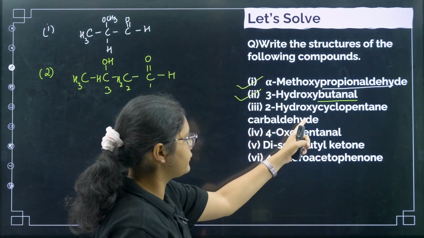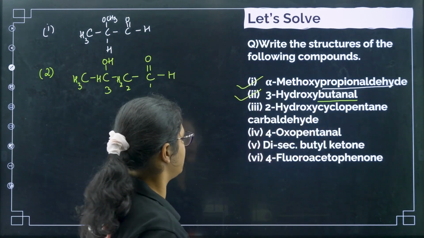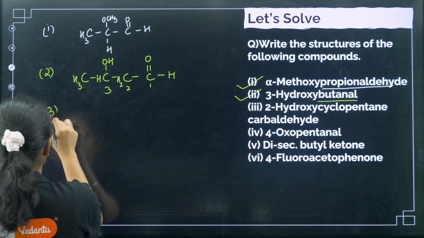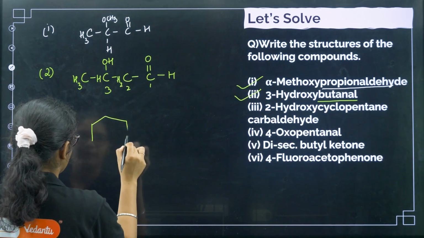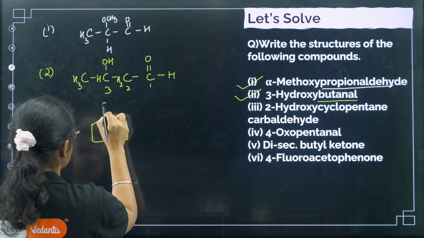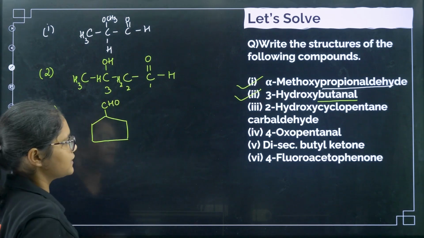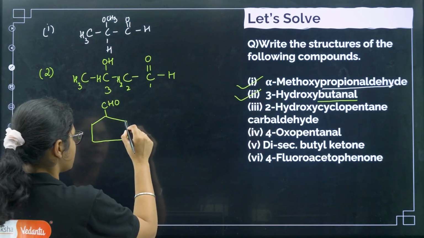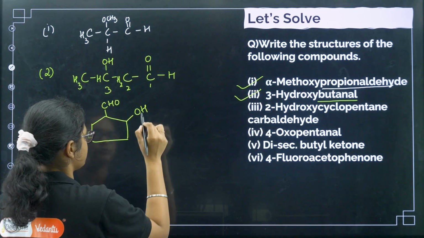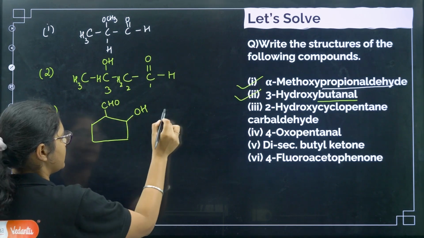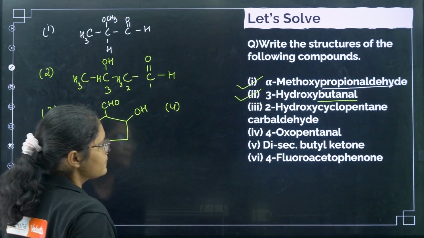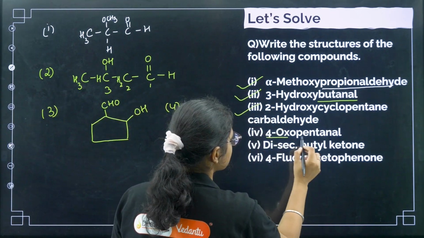Next is 2-hydroxycyclopentane carbaldehyde. This is very important. First cyclopentane is there, and the carbaldehyde is there, right? This is done. For 2-hydroxy, on the second position we have an OH group. So that is 2-hydroxycyclopentane carbaldehyde.